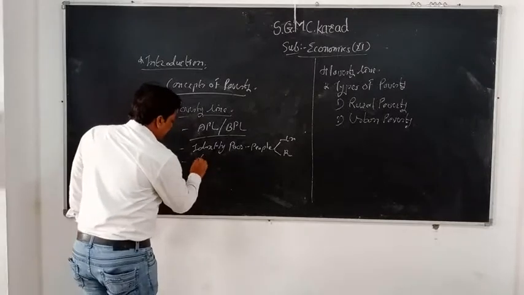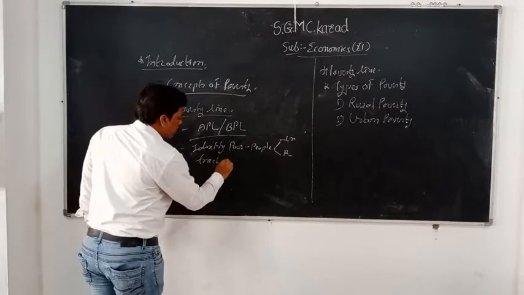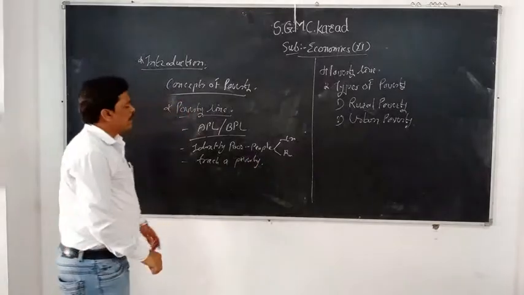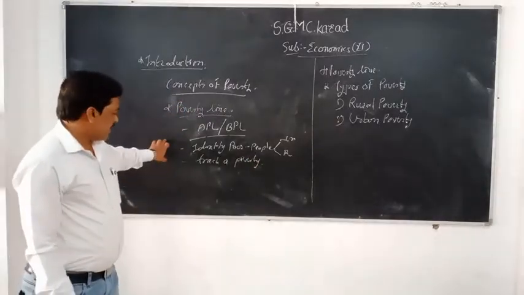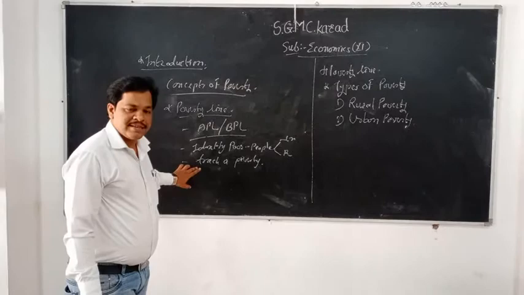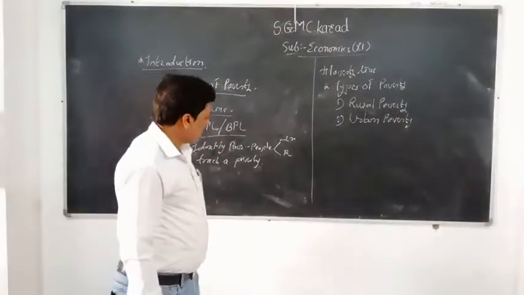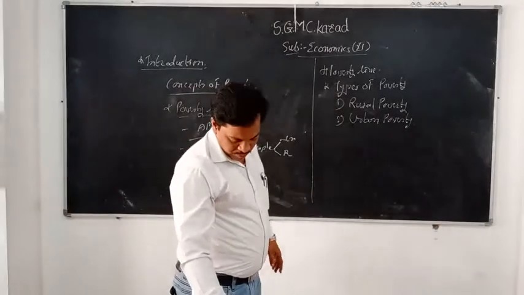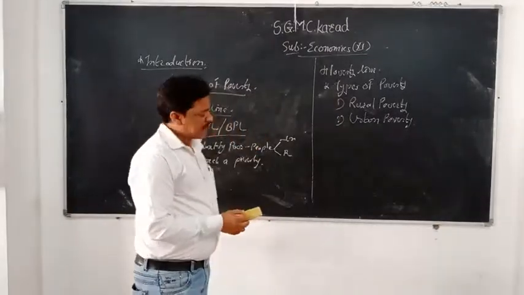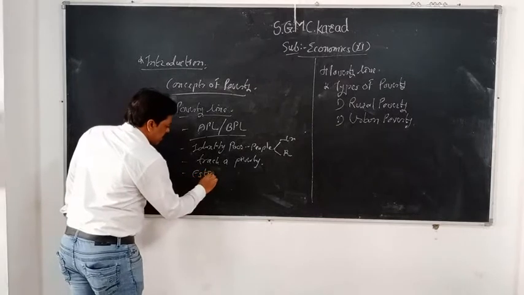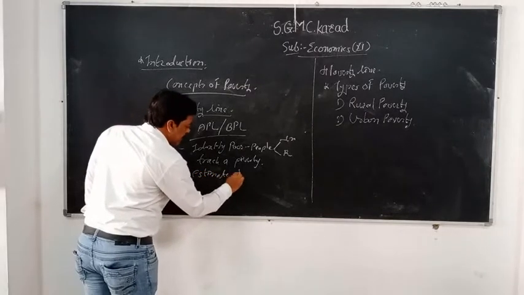How to track poverty? With the help of the outline, it is also important. The people or the agency can track the poverty present in urban areas and the poverty present in rural areas. So the poverty line will help to track poverty, and the next point is the estimate about the expenditure.